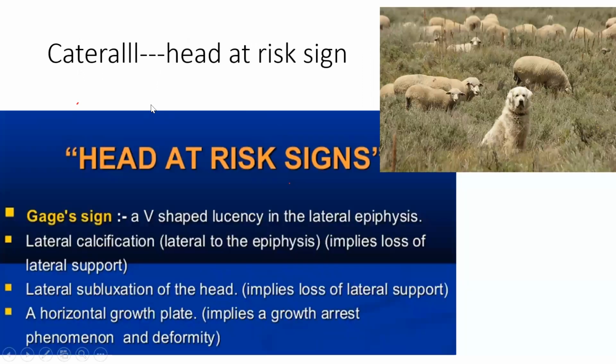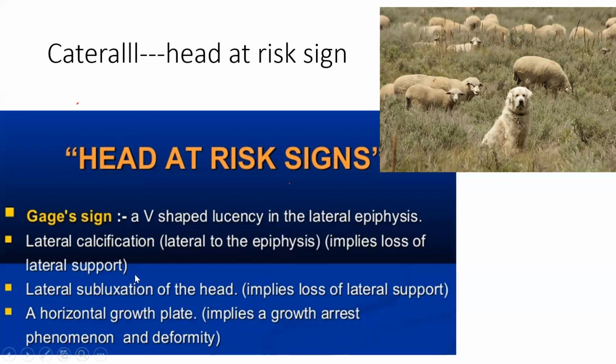Now this is very important. This is known as Catterall's head at risk sign. Catterall was the scientist who invented this head at risk sign, because your femoral head in Perthes is at risk. So what are the signs by which you know that the femoral head is at risk?